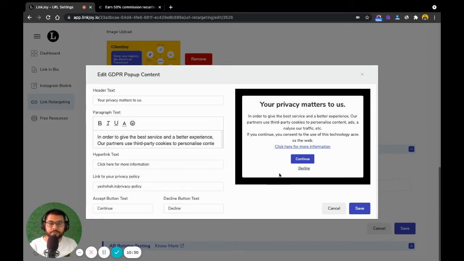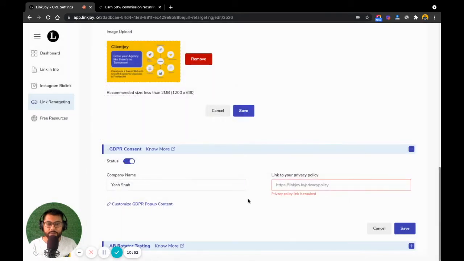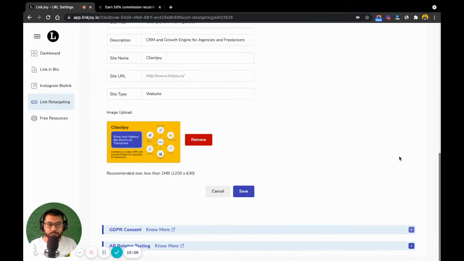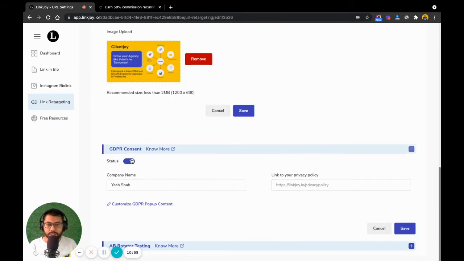If they decline, then no tracking is going to happen for that user, and they are going to go right back to where they started from. Only if they continue is when they'll come on to your link, right? And so for the purpose of this demo, I'm not going to enable the GDPR, but you can try that on a link for yourself and check it out as well, right? So that's how GDPR works. Let me just click the consent status to be off.